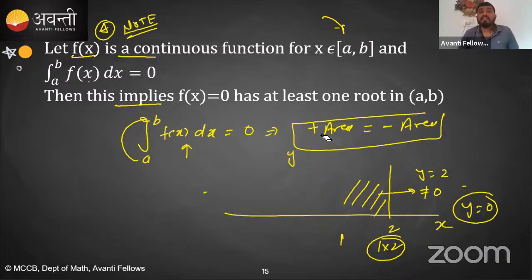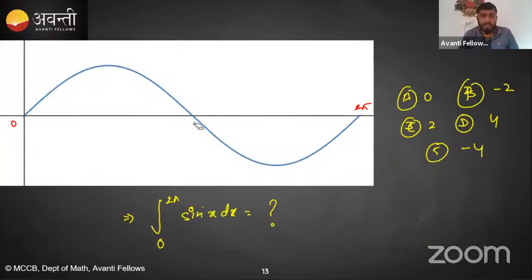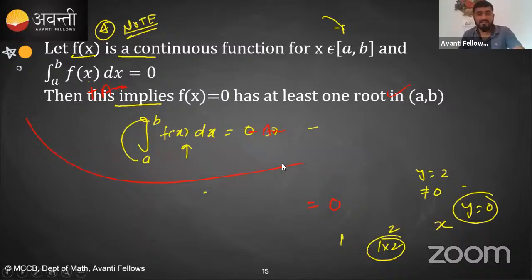Now, the second case will be what? The second case will be just like the previous one. Look at this graph. The positive area and the negative area both are equal, and if you add them, you will get the answer 0. Yes or no? That means we are getting the 0 answer. Are you getting my point?